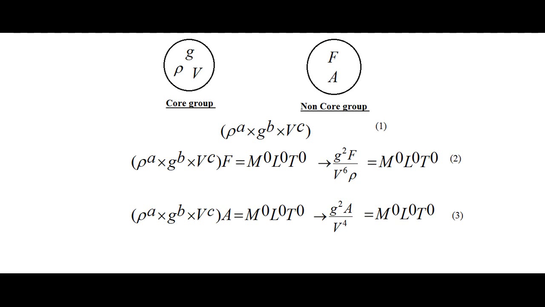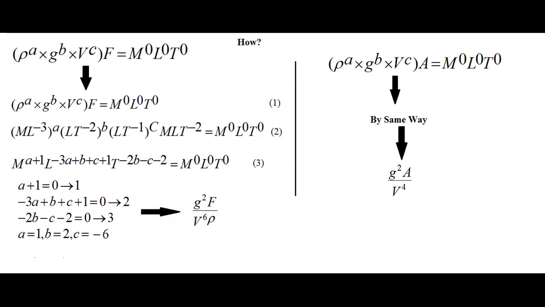How did we find it? It is our simple dimensional analysis method: rho to the power a, g to the power b and v to the power c into f equals m to the power 0, l to the 0, t to the 0. We equate both sides, and on the left hand side, for the same base, the indices are added. Now indices are compared on both sides, and we get 3 equations with 3 unknown variables.